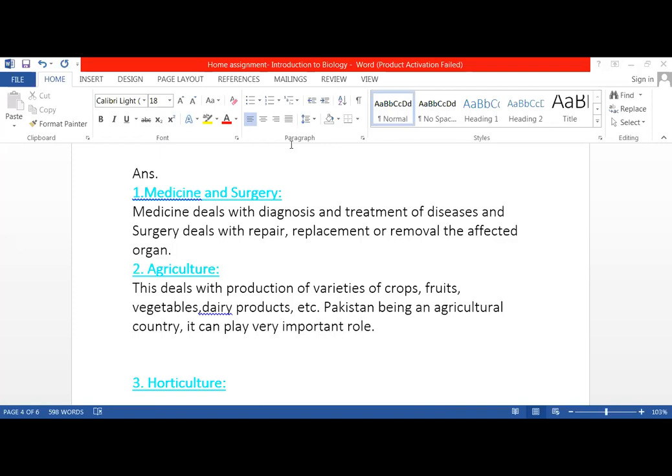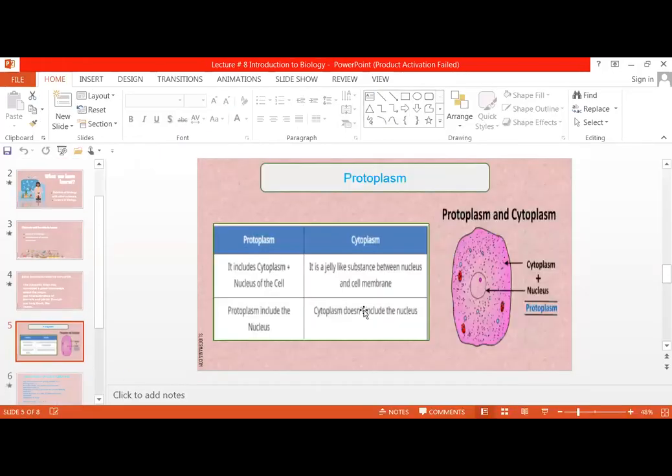No, just a minute, class. I want to show you, I will upload the document, just have a look at protoplasm. Here is a plant cell. The cytoplasm, this jelly-like substance outside the nucleus, is cytoplasm, and in the center is the nucleus.